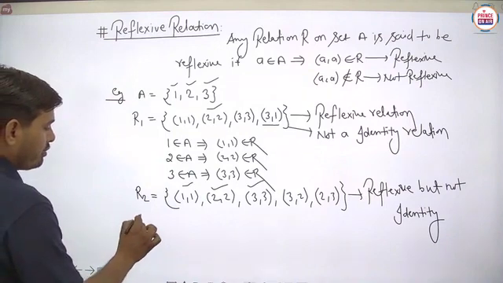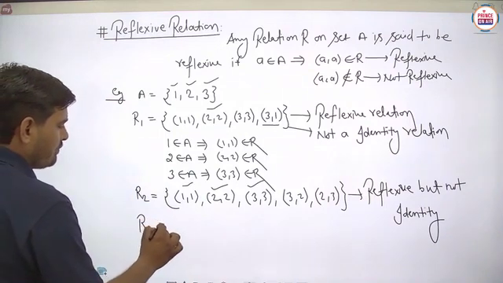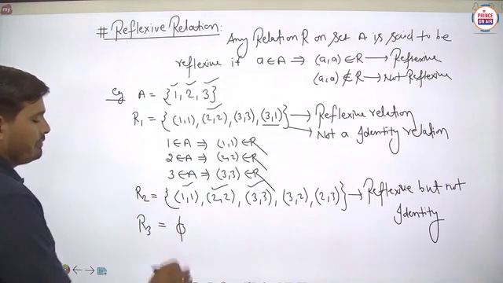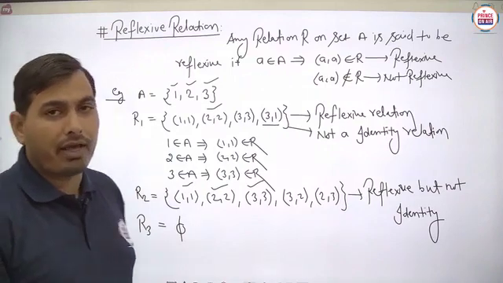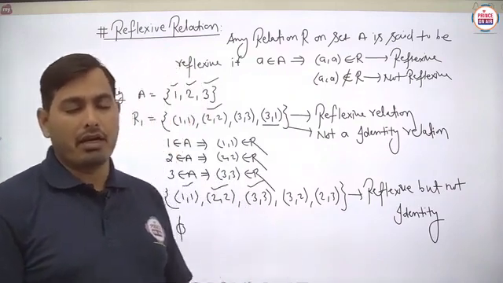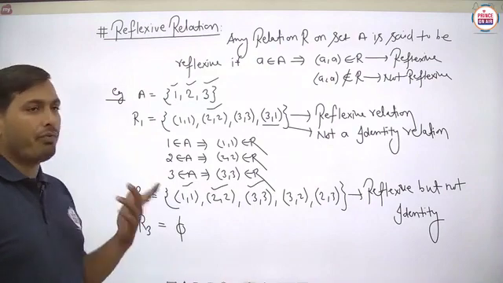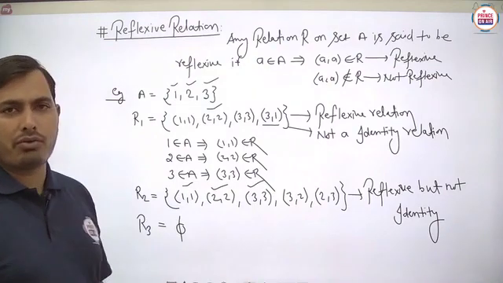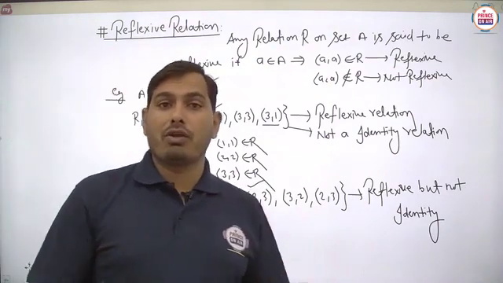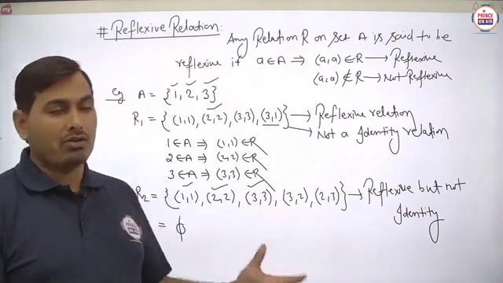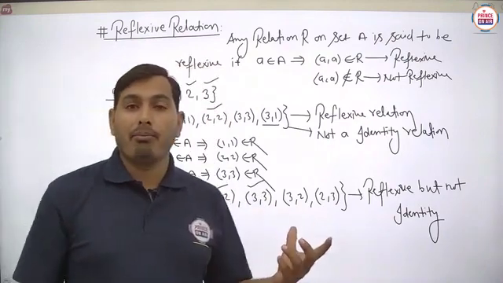Suppose we are taking another example R3, and suppose we are taking R3 equals to phi. Then what can you say about the reflexive relation, identity relation? So basically R3 equals to phi, and phi, you know very well, student, because in the previous video we discussed about it, phi is always known as the empty relation.